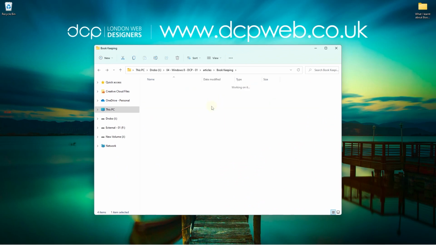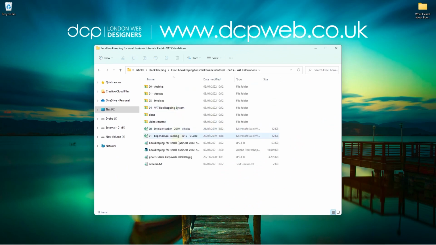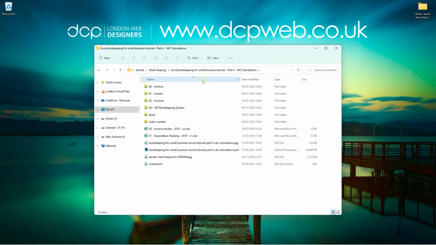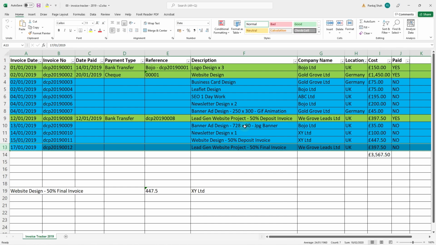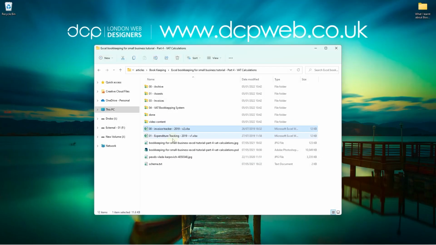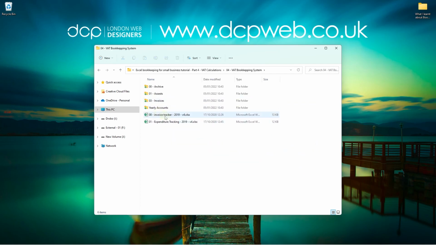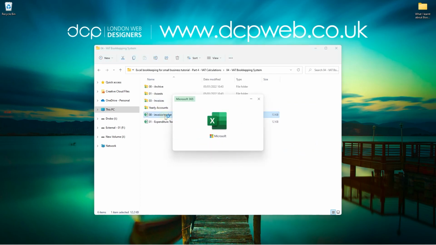In the last tutorial, we really focused on creating an extension to our spreadsheet, and we added in VAT information. So I'm just trying to look at this document. This doesn't look like the right one. This is expenditure tracking. So let's see, VAT bookkeeping system. If we look at the invoice tracker here, let's just see.